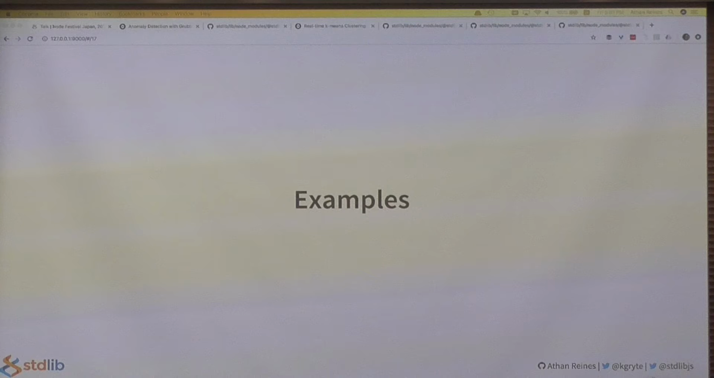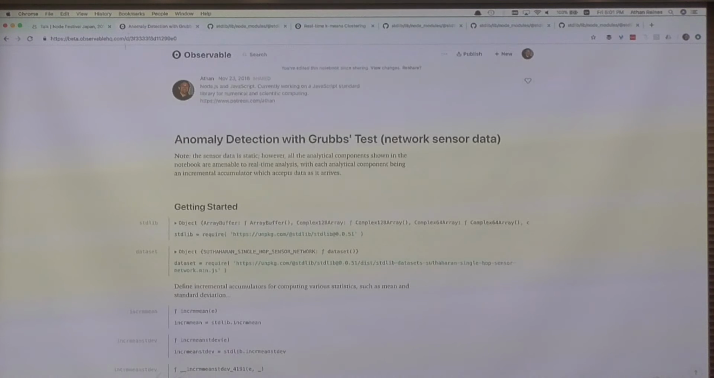So, to help dispel the previously mentioned myths, I want to turn now to some examples demonstrating machine learning in JavaScript, and not just any machine learning, but real-time machine learning. The first example is going to be anomaly detection, and to help structure this example, I created an Observable notebook.